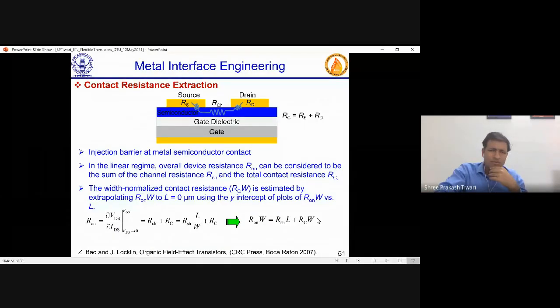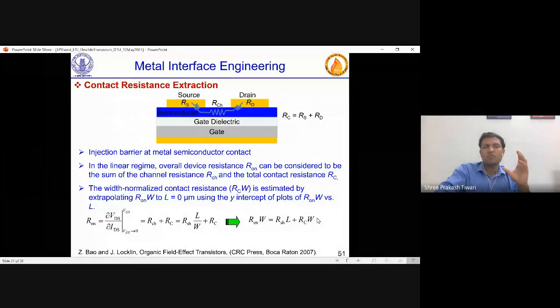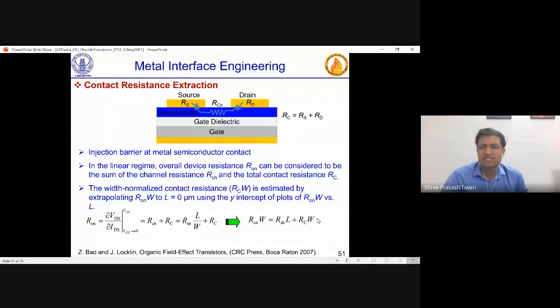Okay, how do you calculate it? When one part is constant, another part is varying. And we might have seen this line equation in our 10+2: y is equal to mx plus c. When one thing is constant and one thing is varying, depending on a parameter x, in this case the channel length. So if you plot channel length and total resistance, Ron, together and treat it as y is equal to mx plus c, then you can actually find out what will be C, because C is constant.